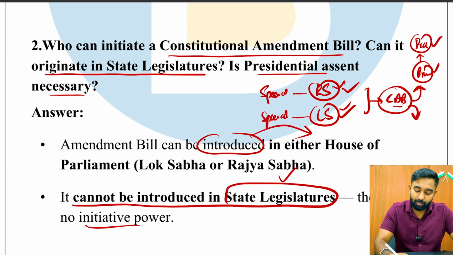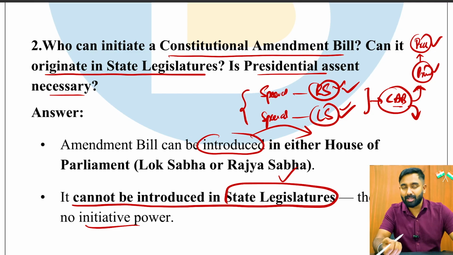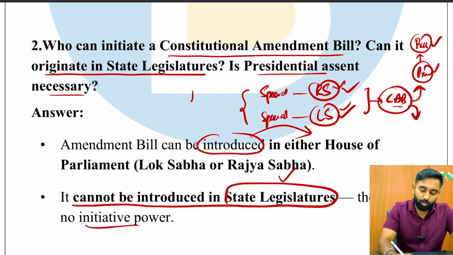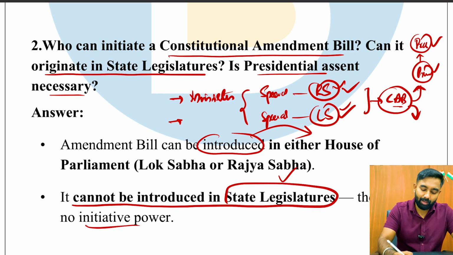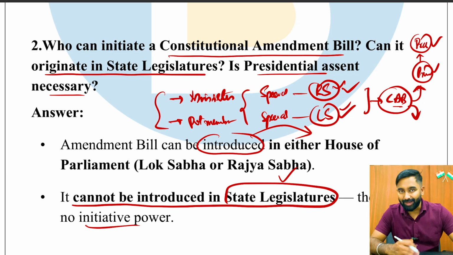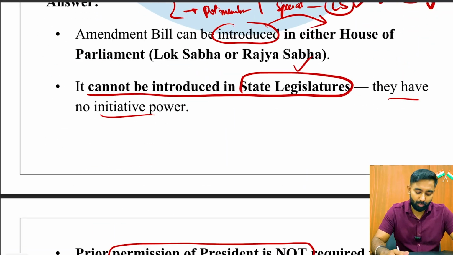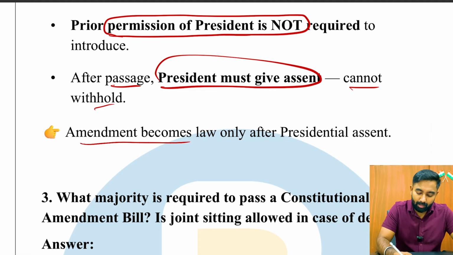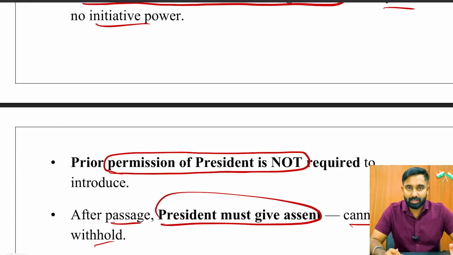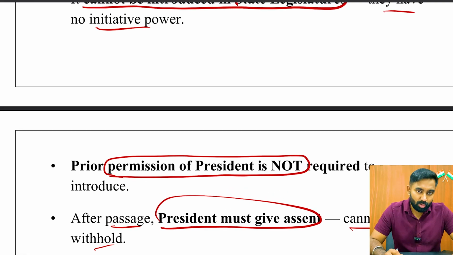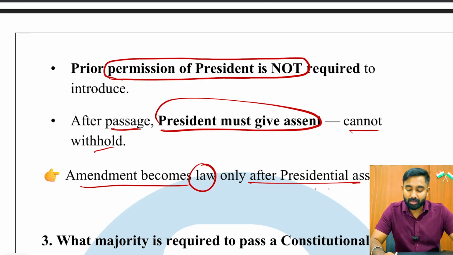And also a very important thing to keep in mind: who can place a constitutional amendment bill. Both a minister can initiate or place the constitutional amendment bill, and a private member is also eligible to place it, which is also very important to keep in mind. So an amendment becomes law only after the president's assent. Until the president gives his assent, it will only stay as a constitutional amendment bill, and only after the president has given his assent does it become a constitutional amendment act.